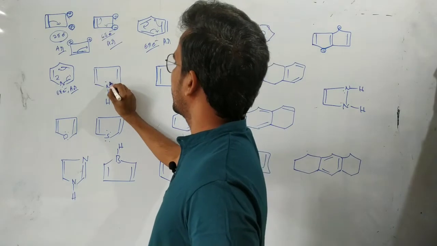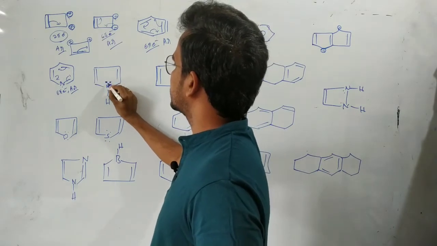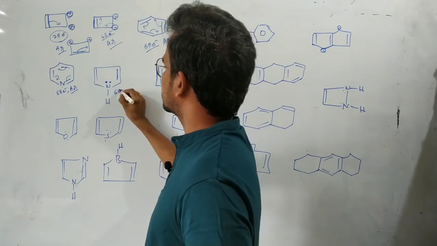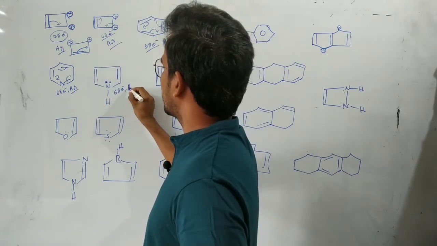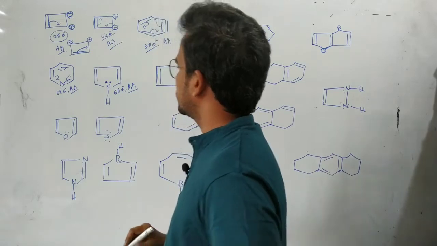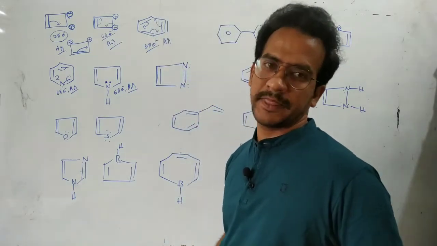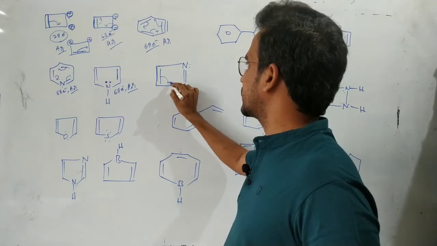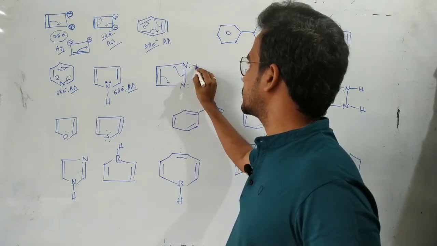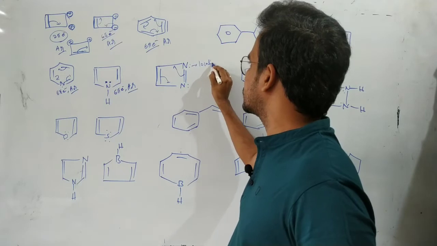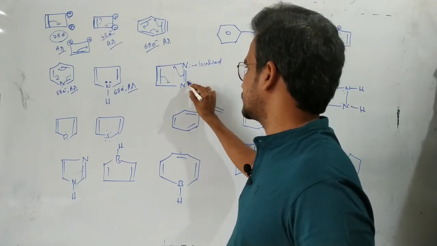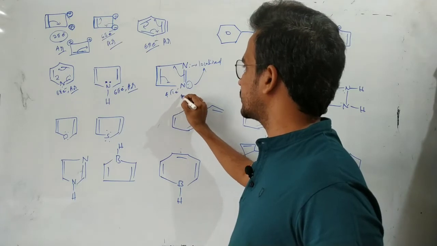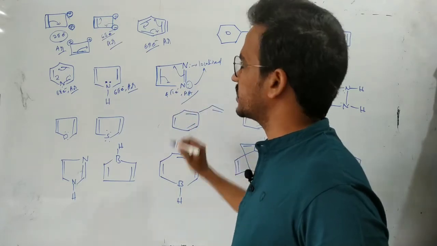Okay. Now next in this case, lone pair of electrons, here pi bonding electrons, here pi bonding electrons, 6 pi electrons, aromatic in nature. Okay, so next, here 2 pi electrons, here 2 pi electrons. These non-bonding electrons are localized. Just here 4 pi electrons are involved in conjugation, so it is an anti-aromatic compound.